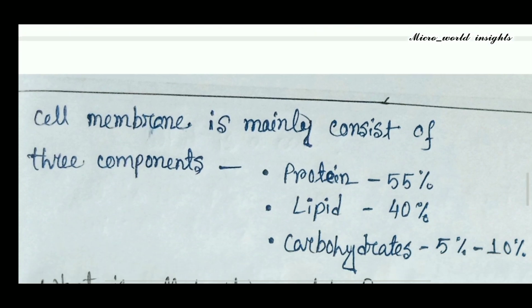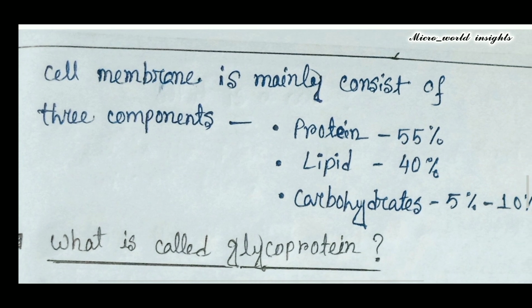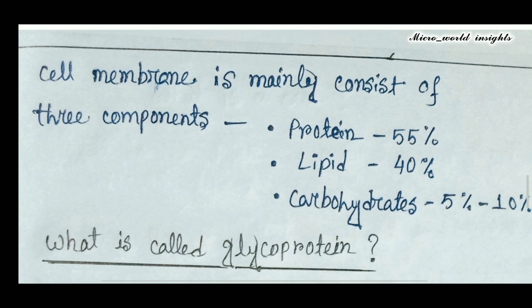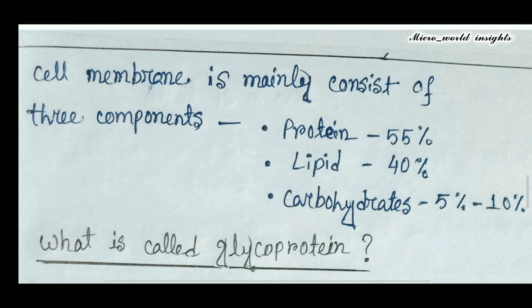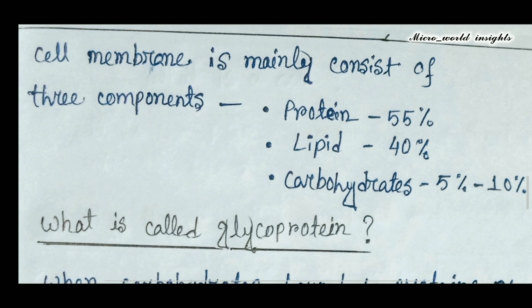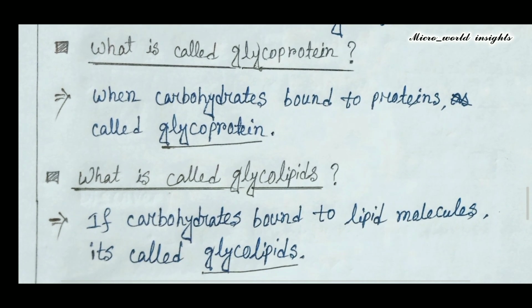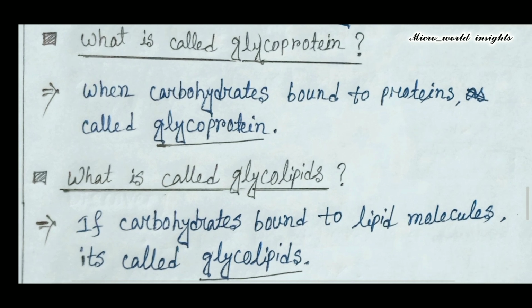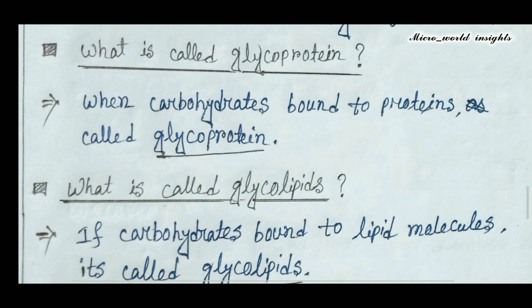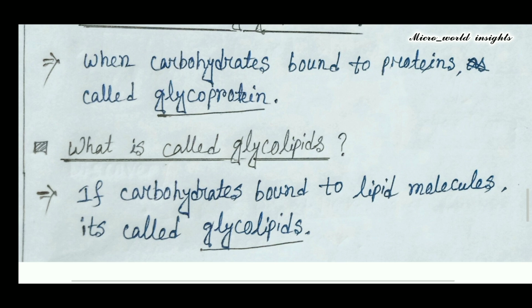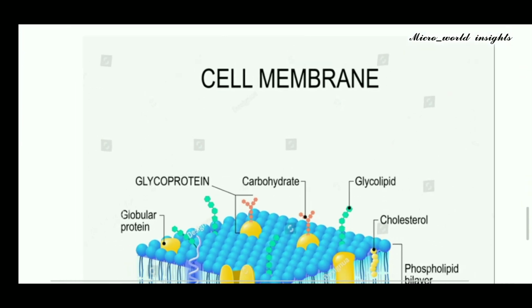The cell membrane mainly consists of three components: protein, lipid and carbohydrates. Protein is present at 55%, lipid at 40% and carbohydrate at 5 to 10%. Here the question is, what is called glycoprotein? When carbohydrate is bound to proteins, that's called glycoprotein. And what is called glycolipid? If carbohydrate is bound to lipid molecules, it's called glycolipid. Here is the diagram of the cell membrane.